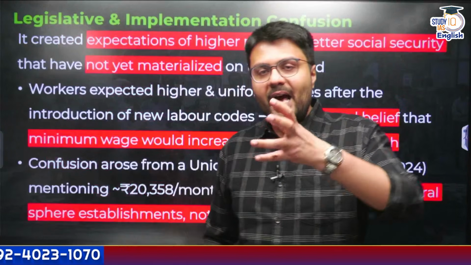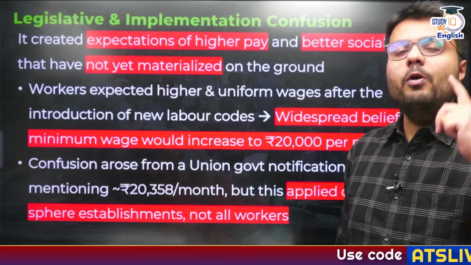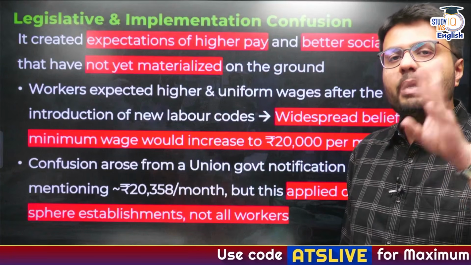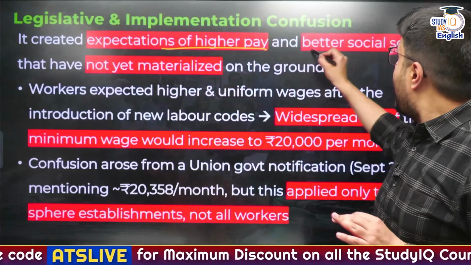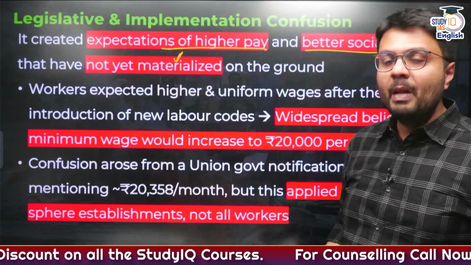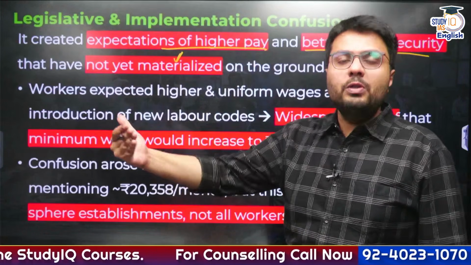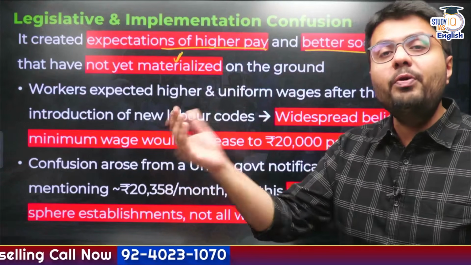But instead, as these laws were passed in the parliament, their necessary rules have not been notified by either the central government or the state governments. So the expectations of workers of higher pay and better social security have in reality not materialized even today. Now, when this labor code was brought, many workers were of the opinion that their minimum wages would at least become 20,000 rupees.